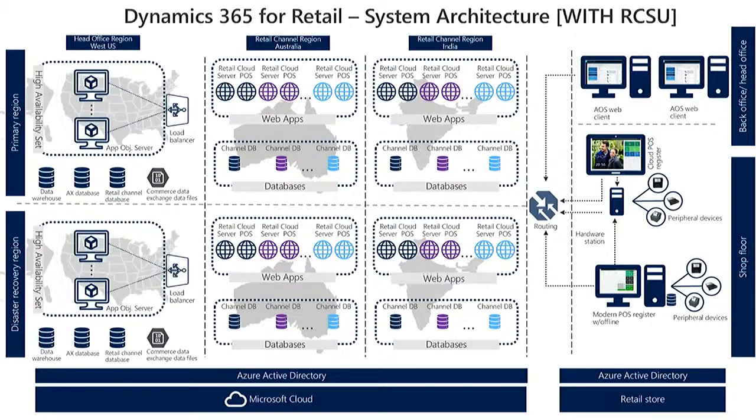Now this is the same canonical view I'd shown before. Details are not important, but you'll notice in addition to the North America data centers, you're now able to have these cloud scale units in multiple different geographies. In this example, I'm showing scale units in Australia and India. And just like with the topology we had before, scale units are also redundant and deployed in multiple data centers for disaster recovery and business continuity.